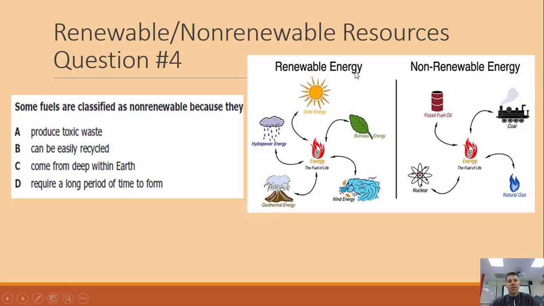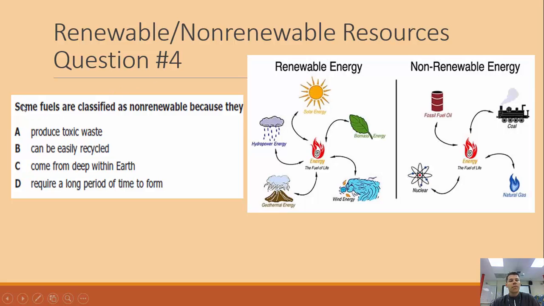Our renewable energy is energy that we can use over and over and over again, like energy from the wind, solar energy, energy generated from dams and rivers, biomass like ethanol, switchgrass, geothermal energy like really common in Iceland, where you have areas where there's energy coming from inside the earth.